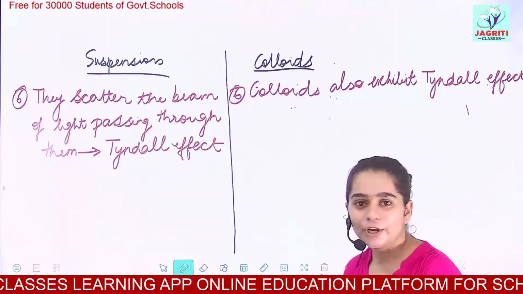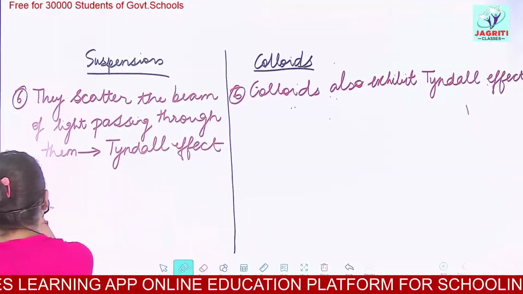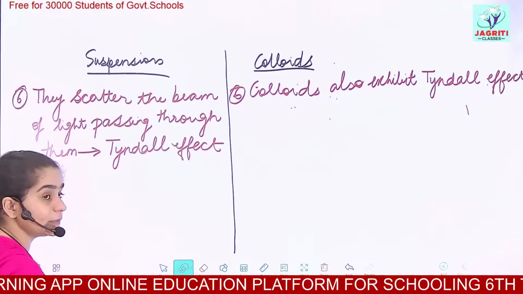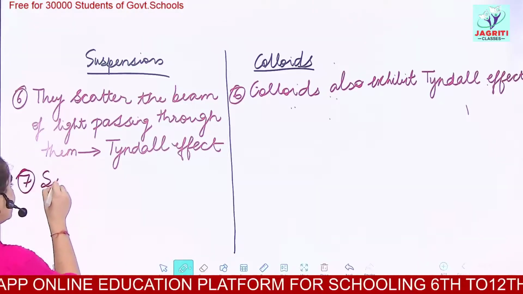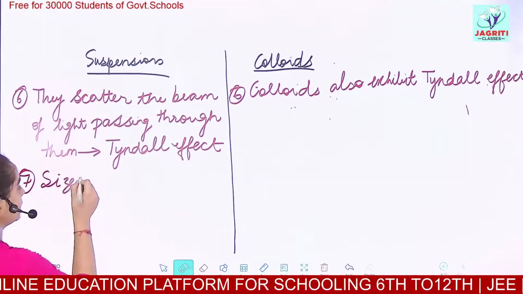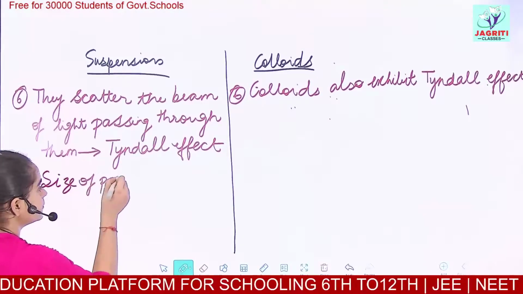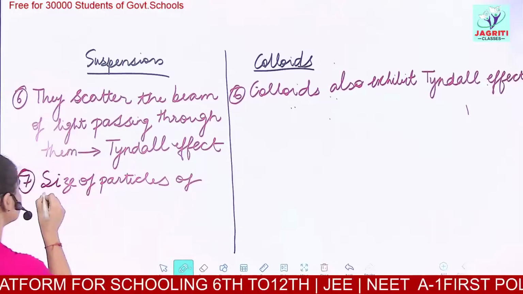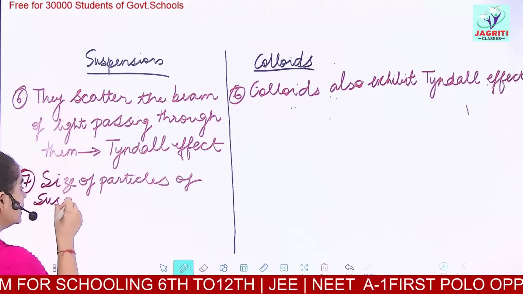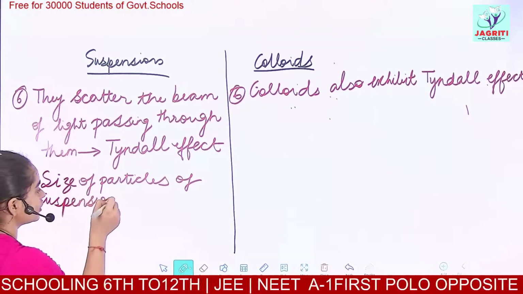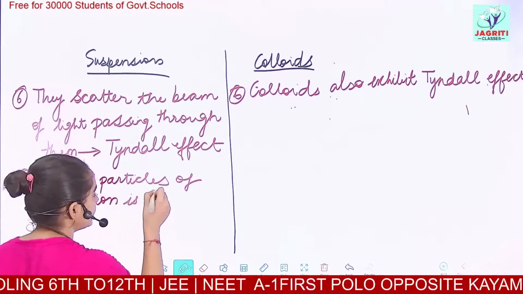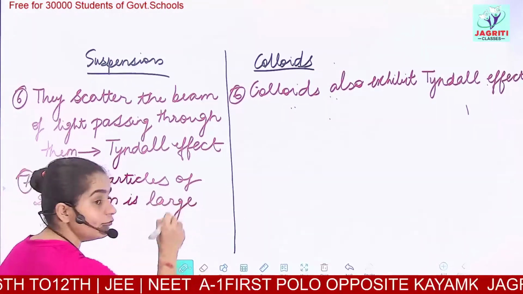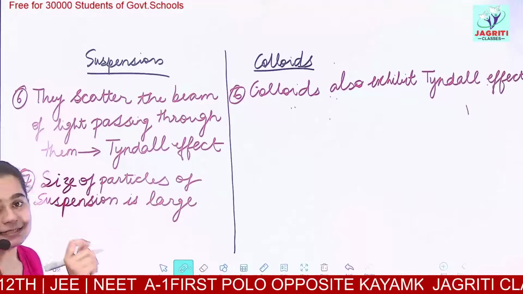Now the next point. As we discussed, the size of particles of suspension is comparatively larger. Okay, it is large. Whereas the size of colloids is smaller.